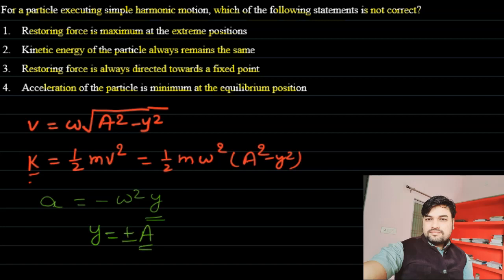So acceleration is dependent on the displacement from the mean position. So acceleration of the particle is minimum at the equilibrium position. At the equilibrium point, y equals 0 and acceleration will also be 0. That is minimum. So this statement is correct.